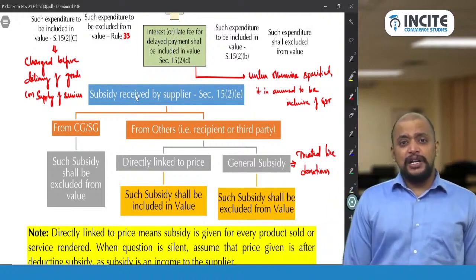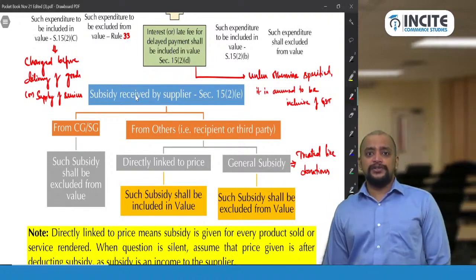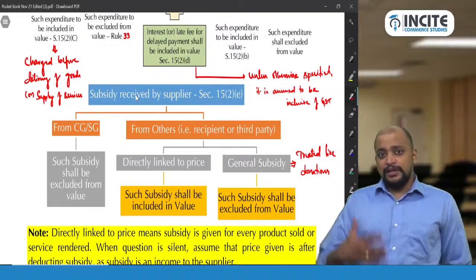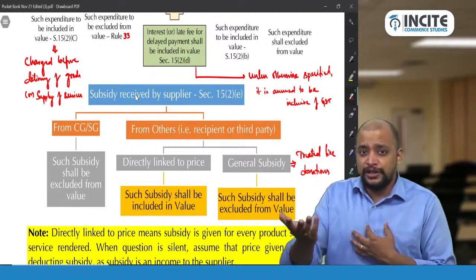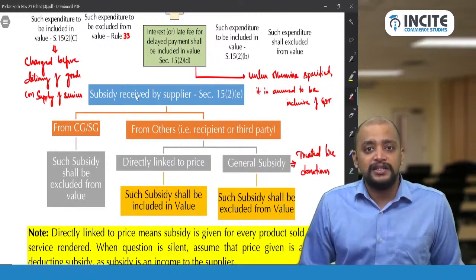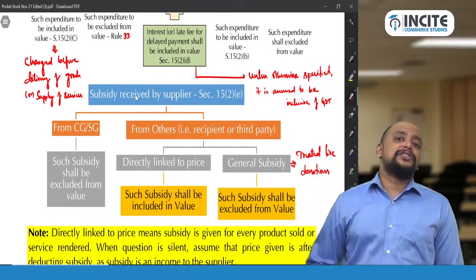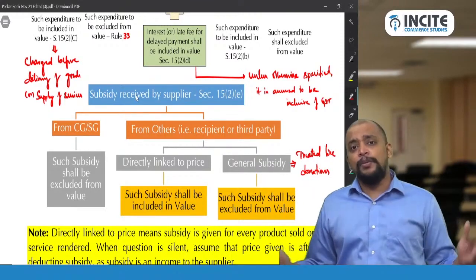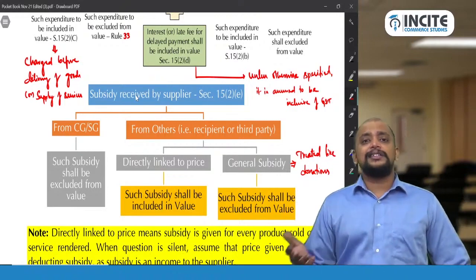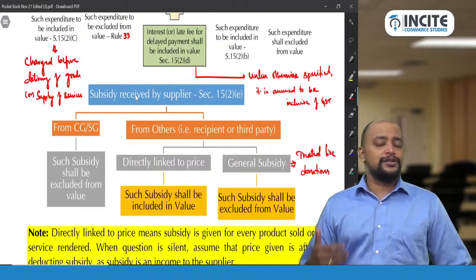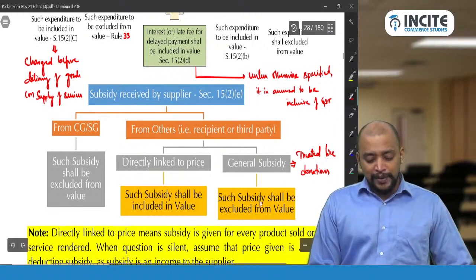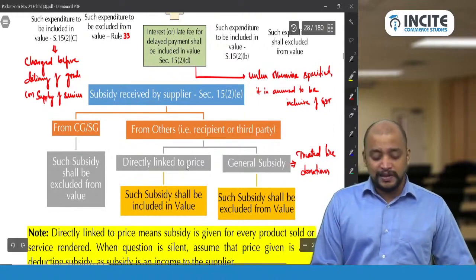If it is conditional donation or unconditional donation, we need to check. If it is conditional donation, means I am getting the donation, I have an obligation to do something. It will be supply and chargeable to GST. If it is an unconditional donation, I get the money but I don't have any obligation to do anything, then that is consideration without any obligation. So it is not a supply. Okay. So depending upon that, we need to treat this general subsidy.